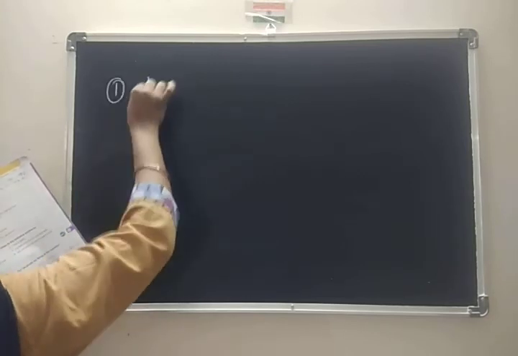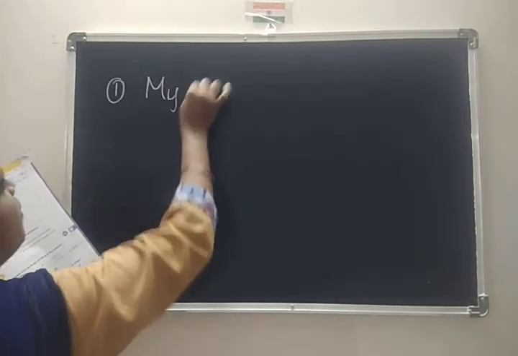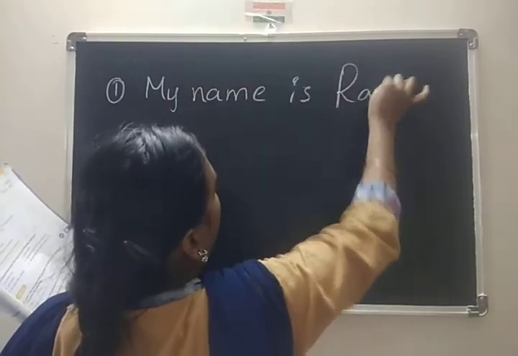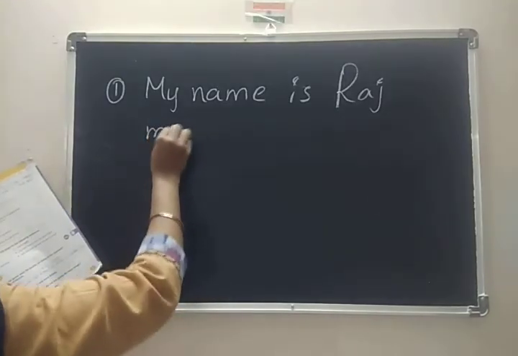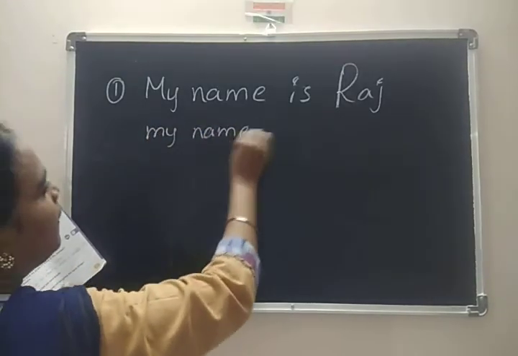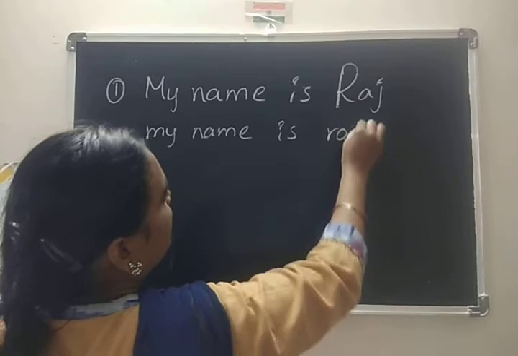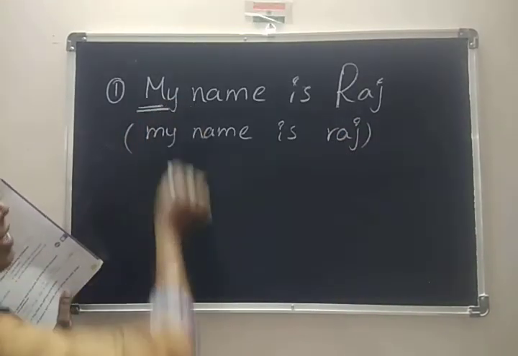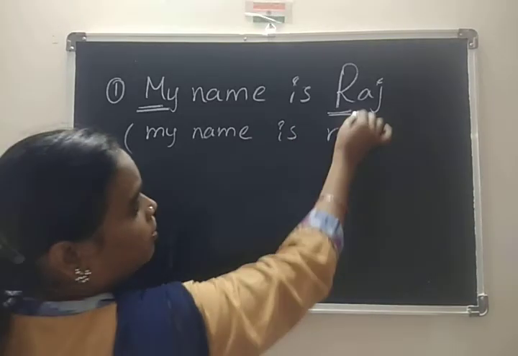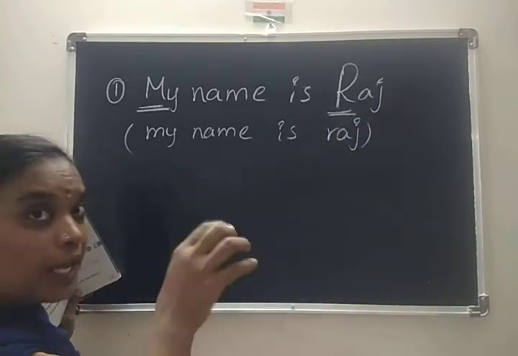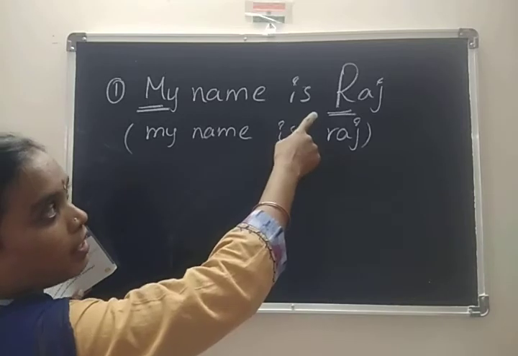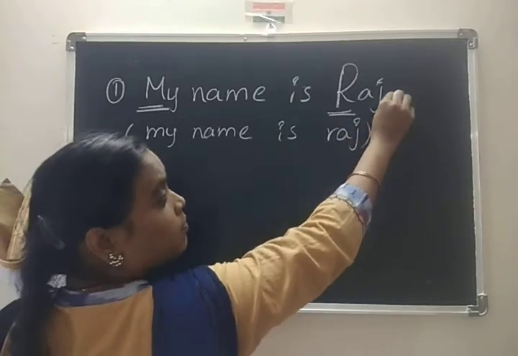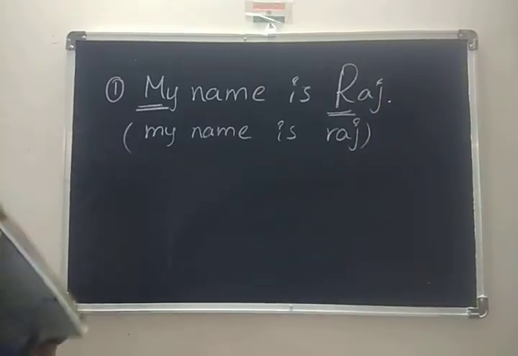The first sentence is: my name is Raj. They gave it like this. But what is our rule? Starting the sentence with a capital, and we are talking about a person. So the name of the person, what do you have to write? Name of the people, capital. Then what do you have to use? Full stop. Is it clear?